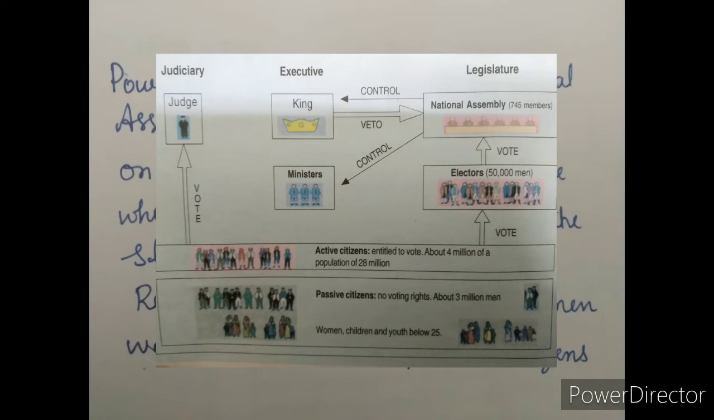Only those above 25 years of age, who are paying taxes equal to the minimum wage of three days of labor, those citizens are given active citizenship. That is, they were entitled to vote, eligible to vote. To qualify as a member of the assembly, a man had to belong to the highest bracket of taxpayers. If you want to become a member of the assembly, you must be a highest taxpayer. That is the condition.